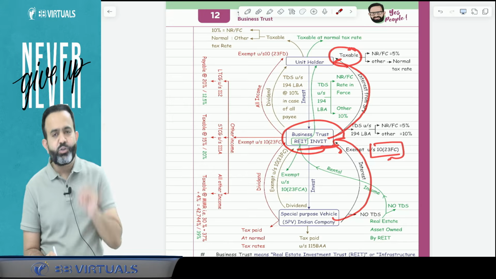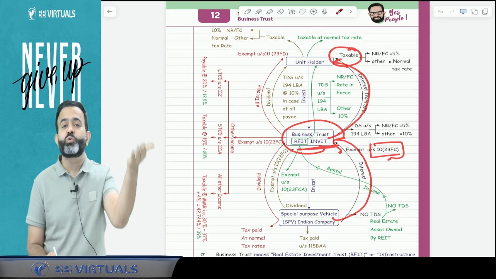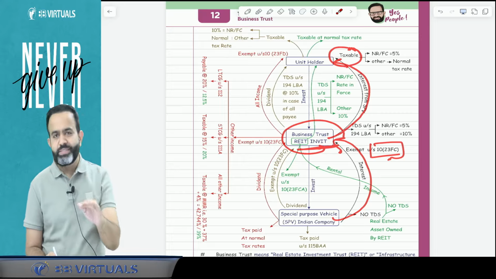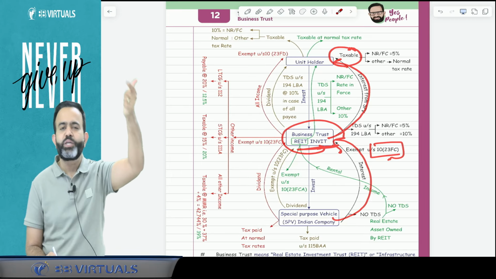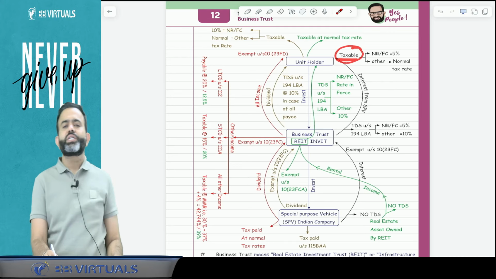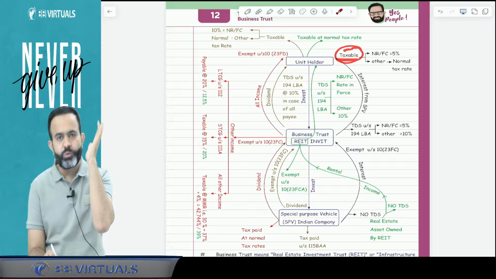And guys, this status of the business trust is known as the pass-through status. Pass-through status means income is not taxable in the hands of the business trust. Ultimately, it is taxable in the hands of the unit holder. So this interest is going to be taxable in the hands of the unit holder. But the question is, what is the tax rate in the hands of the unit holder?